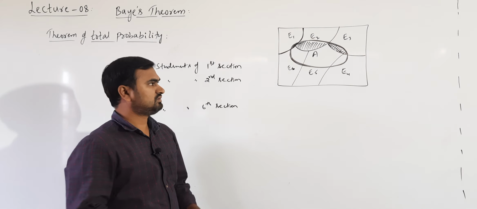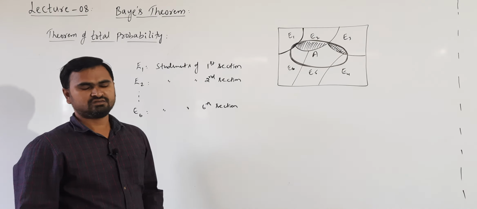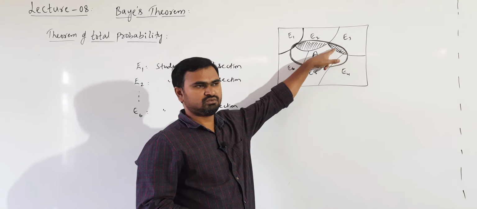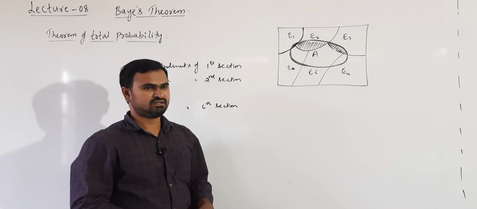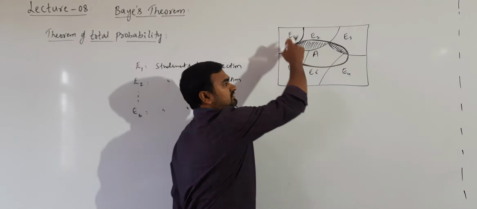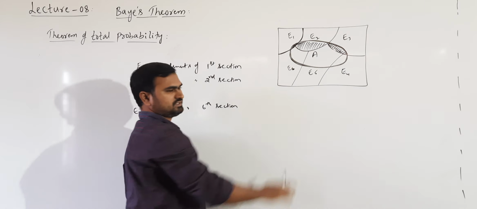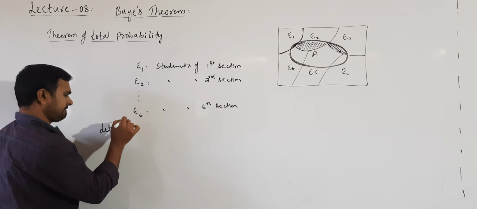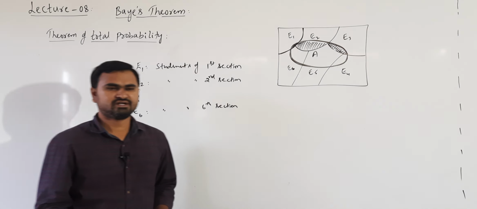Okay. Now, we are taking another event A. Now, this event A may have occurred in E1, or it may have occurred in E2, or it may have occurred in E3, E4, E5 up to E6. It can occur in all these events also. So, let us define the common event. Suppose we are conducting a test for all the students and we are given the marks.